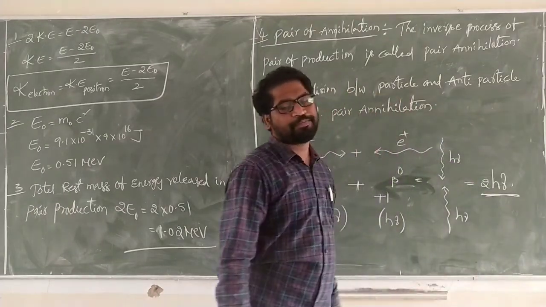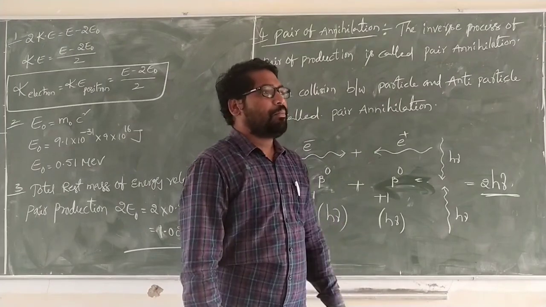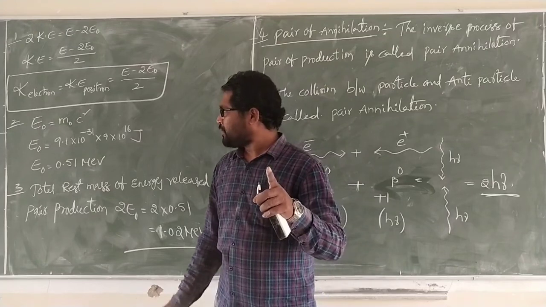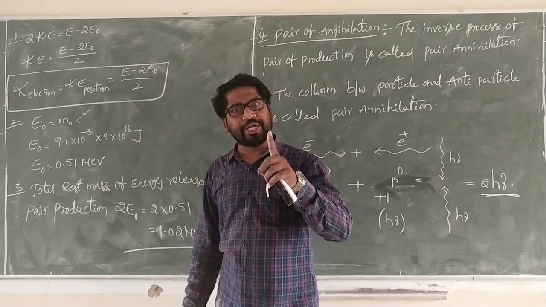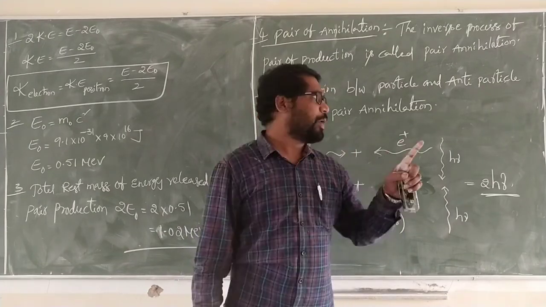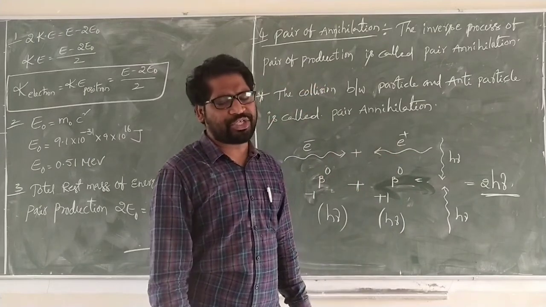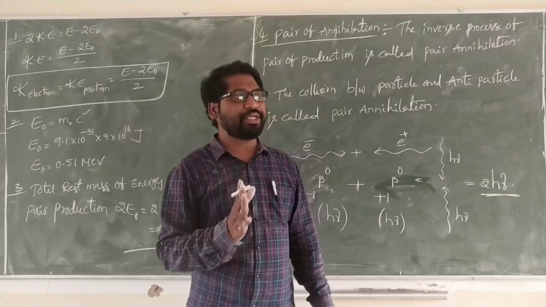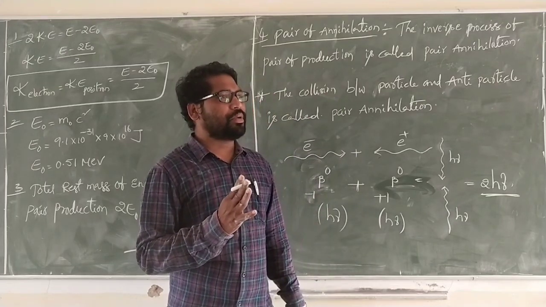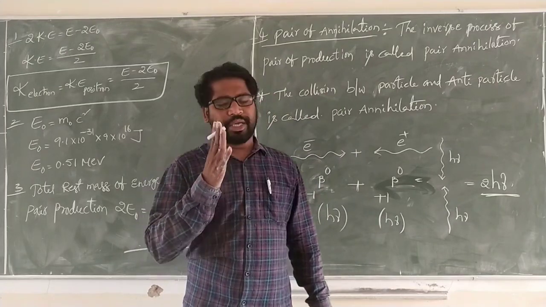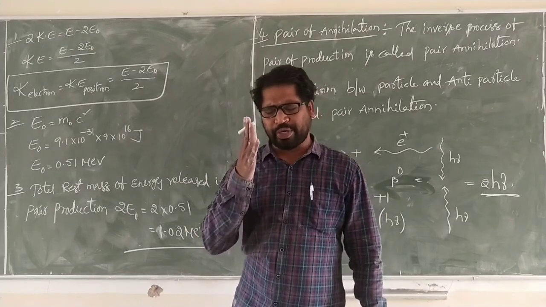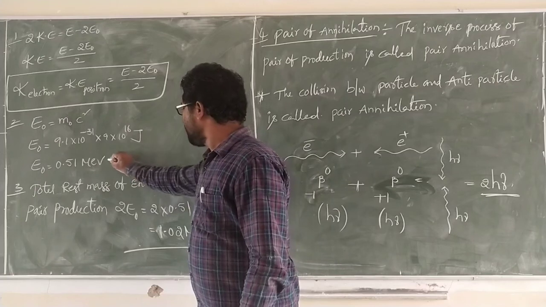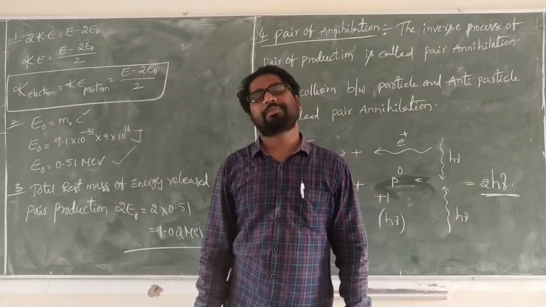So that is pair production. Remember what I am saying: pair production is very important at NEET level and in competitive exams, while pair annihilation is just one definition to remember. Pair production is very important. That means in pair production we always have to calculate the energy values in mega electron volt.